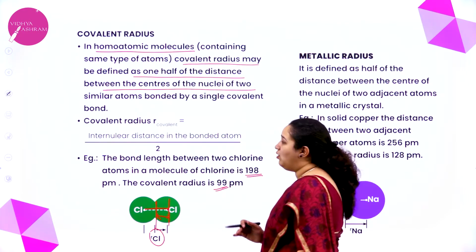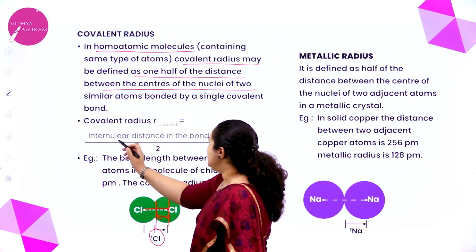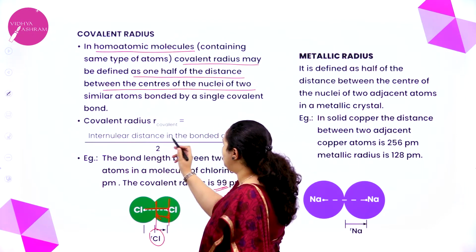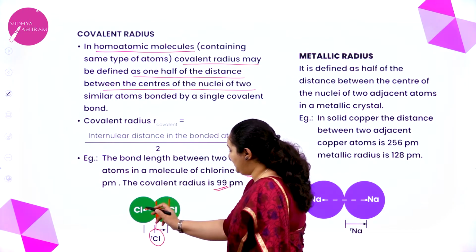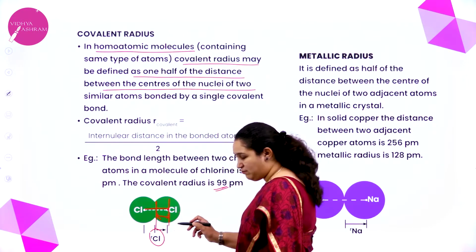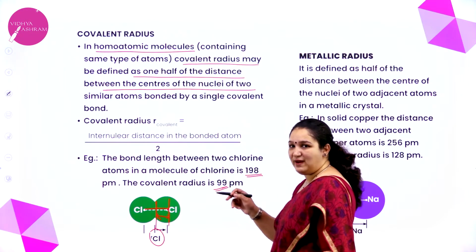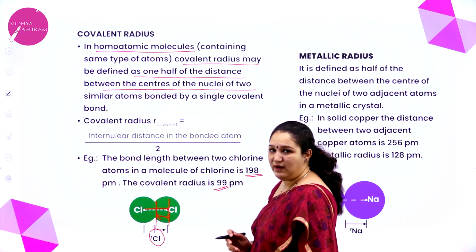There is a formula also: covalent radius is equal to the internuclear distance in bonded atoms divided by 2. That is internuclear distance, half of it. So it is divided by 2, and you will get the covalent radius.